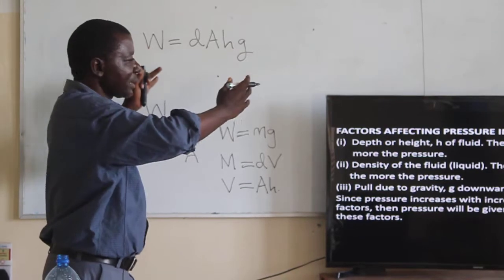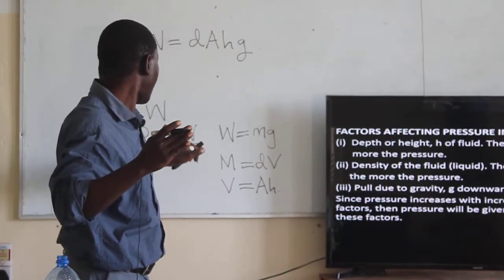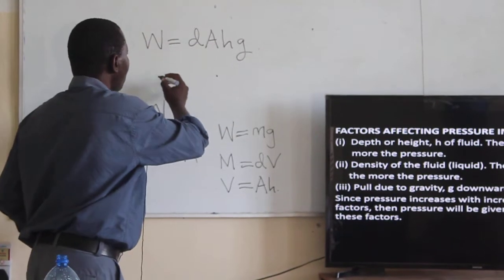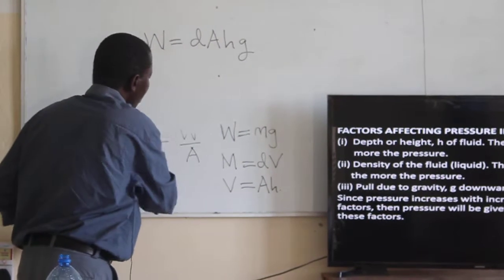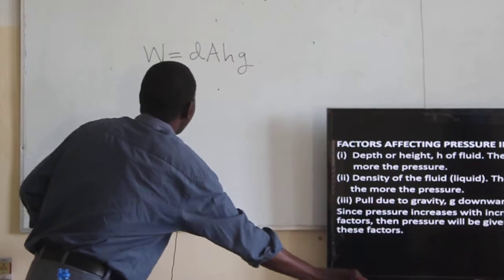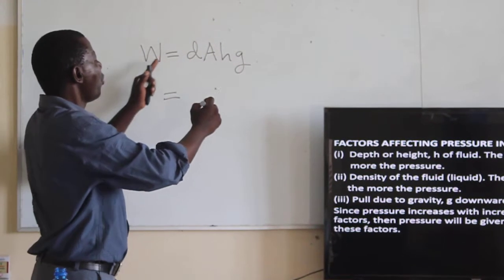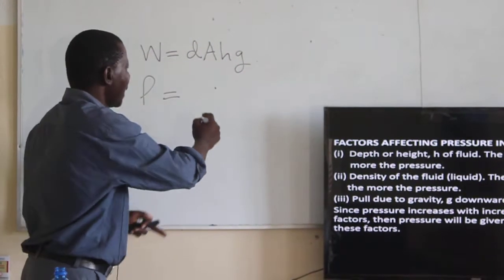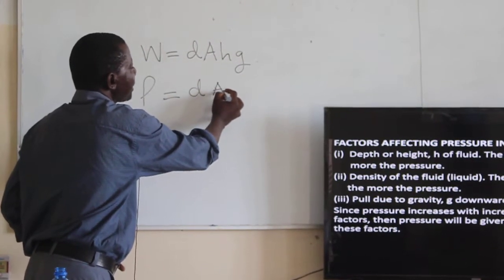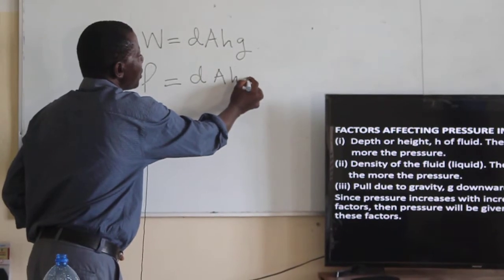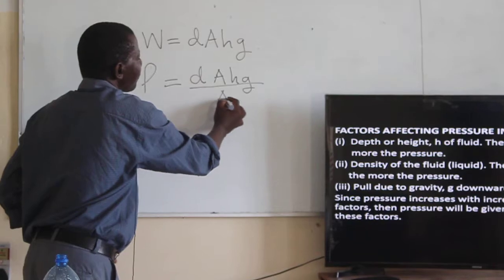So if we take that to be the force and substitute it where we have the pressure being equal to force over area, and we have said the force is the weight, and substituting that, we therefore get pressure is equal to the weight over the area, and the weight is given by the density multiplied by the area multiplied by H multiplied by G divided by the area.